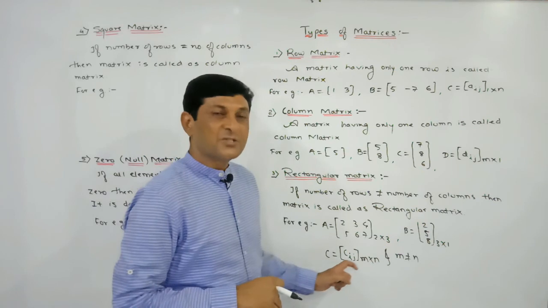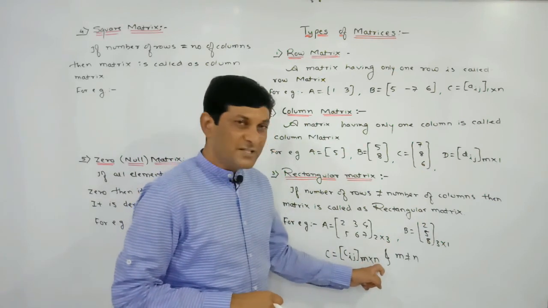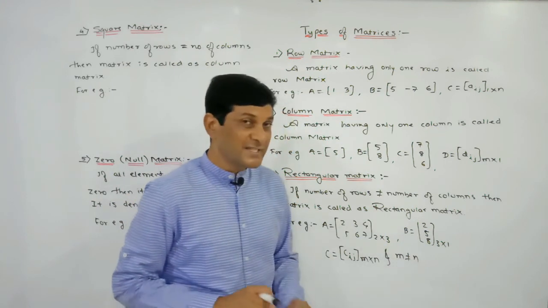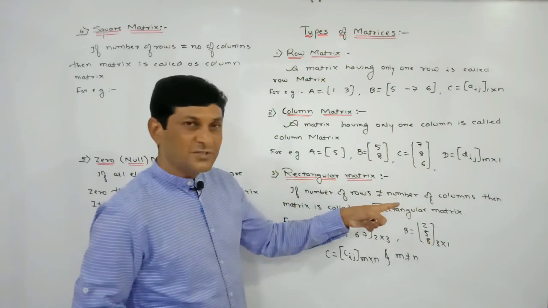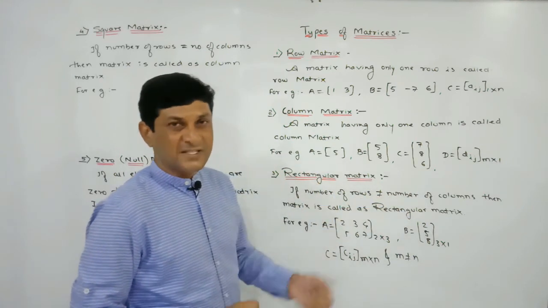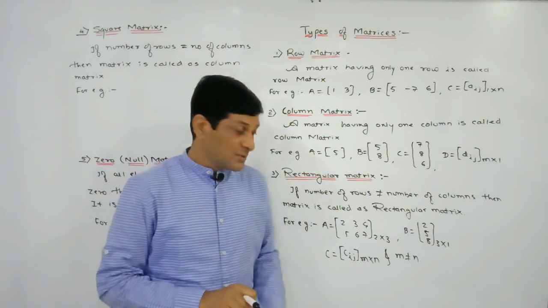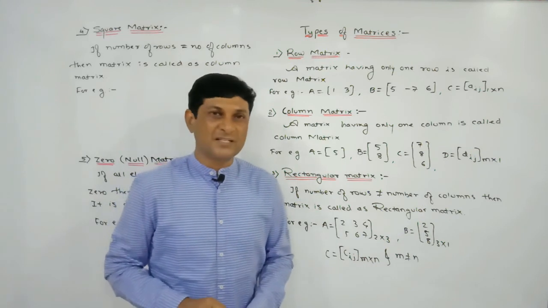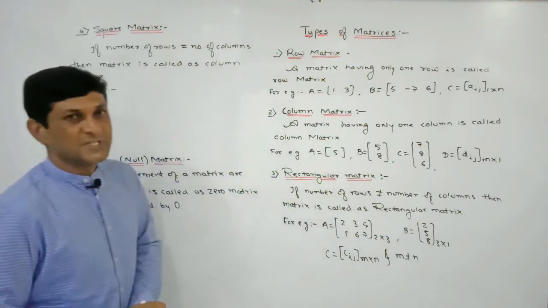So the definition in terms of notation is: C is a matrix, denote its element by any small letter. If its order is m by n, meaning this matrix has m rows and n columns, and this notation says that rows and columns are unequal, then the condition in the definition is satisfied, and in such cases we can say that the matrix is a rectangular matrix. These conditions are very important because objective type questions can be constructed using this condition, isn't it? So now observe the next definition.